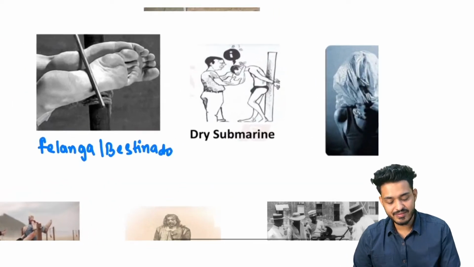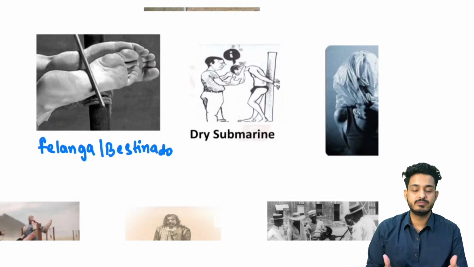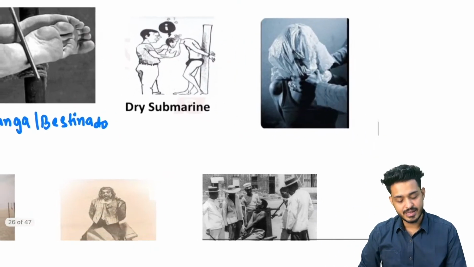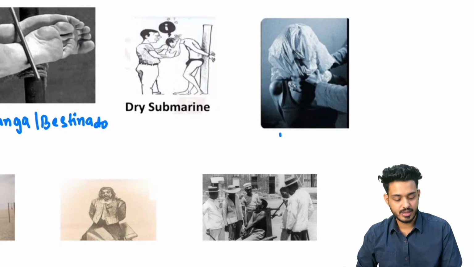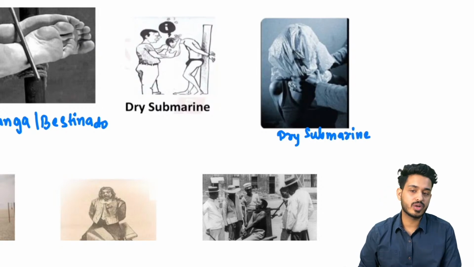Right, here we are having dry submarine. इसमें क्या होगा, maybe we can use a polythene bag, plastic bags. That is going to be your dry submarine. मुंह को बंद करना है, right? Here we are using some kind of a bag, that is going to be dry submarine again. अगर यहाँ पर same place we are using water, we are putting the head into water for asphyxia.